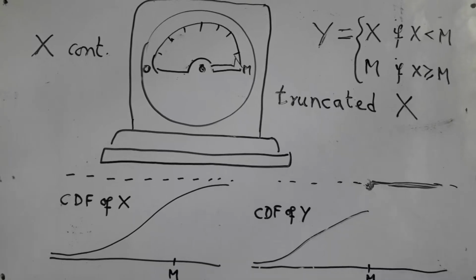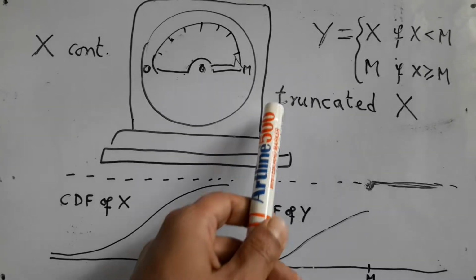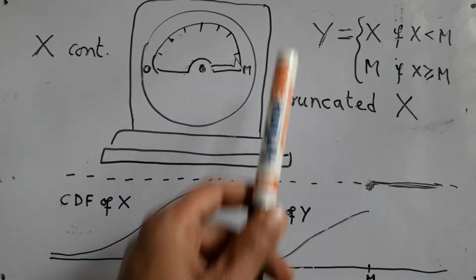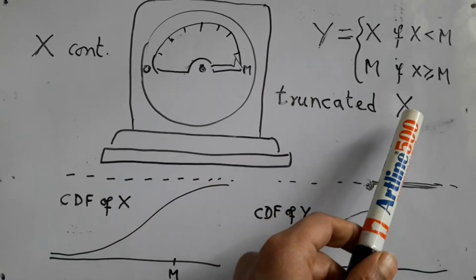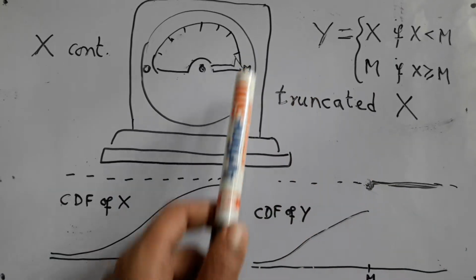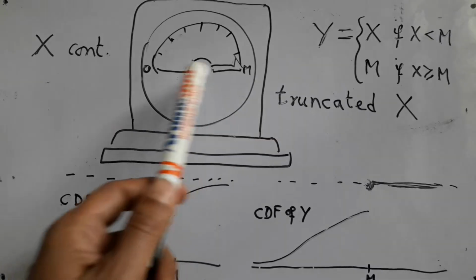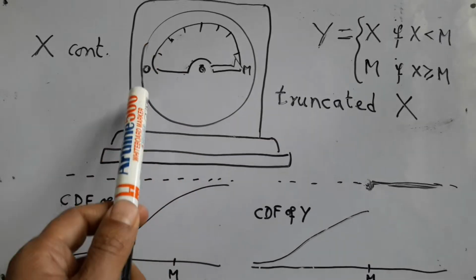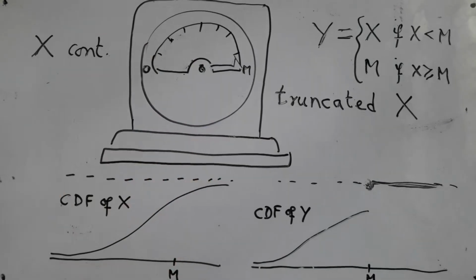We often have to work with such random variables. These are called truncated random variables. Y is obtained by truncating X from above at m. Similarly, you can truncate it below if there is a minimum beyond which the indicator will not go.